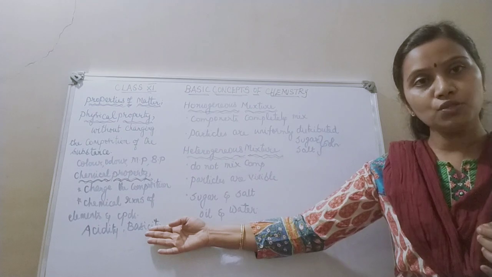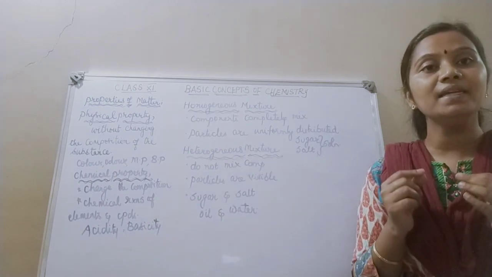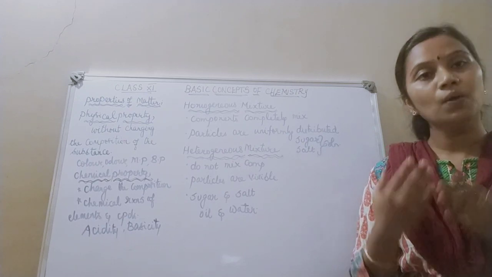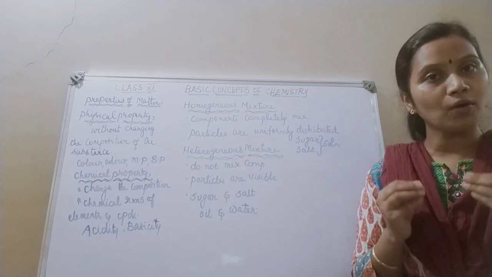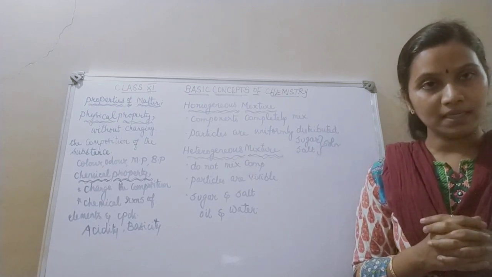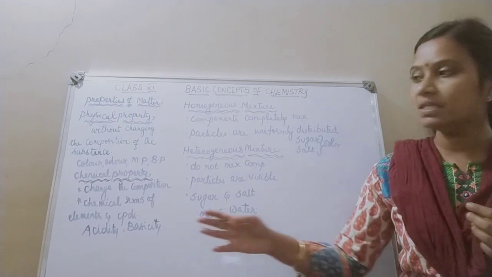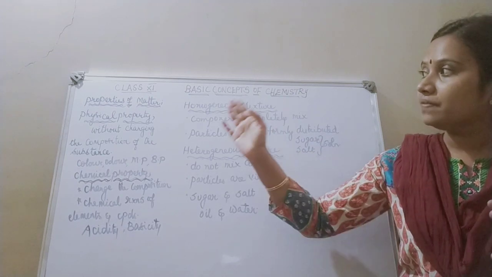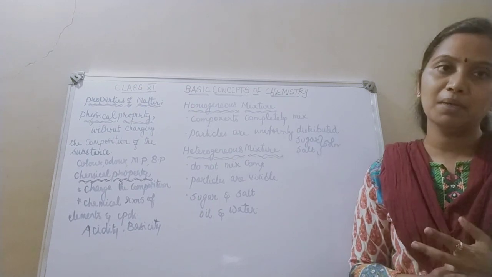Now what refers to basicity? Basicity refers to the OH- ion concentration. You know, H always holds a positive charge, OH holds a negative charge. So it refers to the hydroxyl ion concentration. Say for example, sodium hydroxide, potassium hydroxide, etc. So these are examples of basicity of a solution. So we have seen the properties of matter. There are two properties, physical properties and chemical properties.